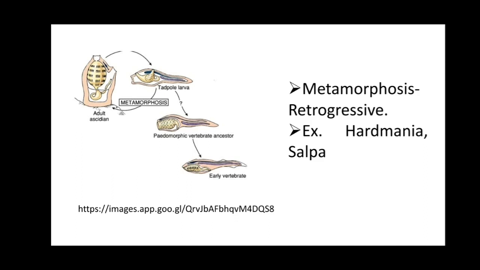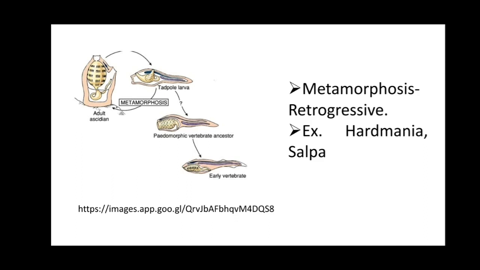This means the advanced characters are absent in the adult and present only in the developing stages. That's why this is known as retrogressive metamorphosis.